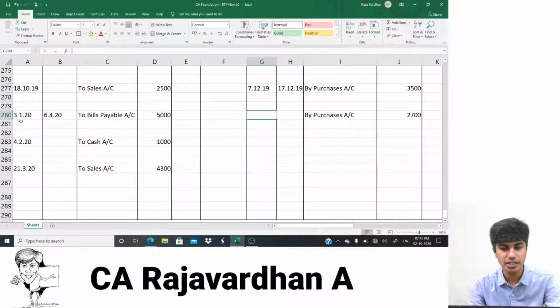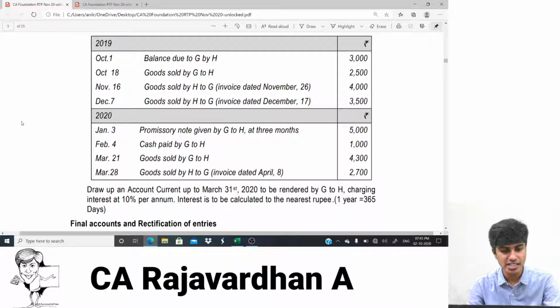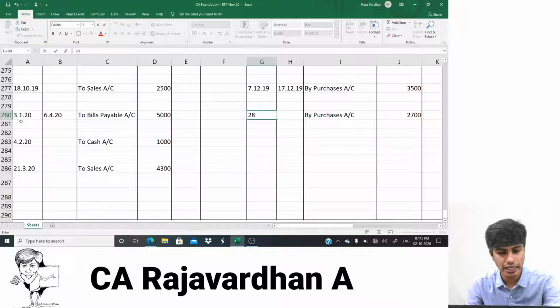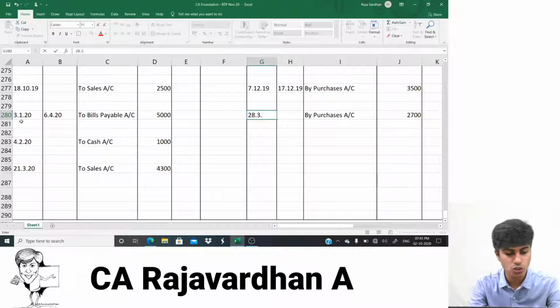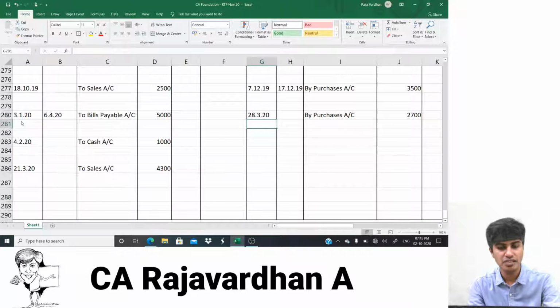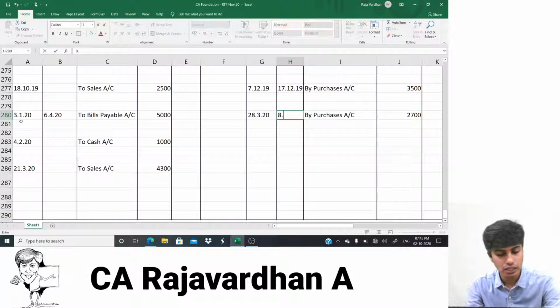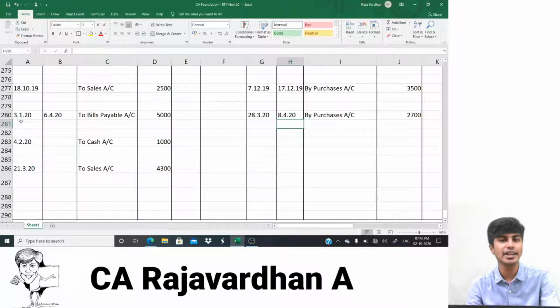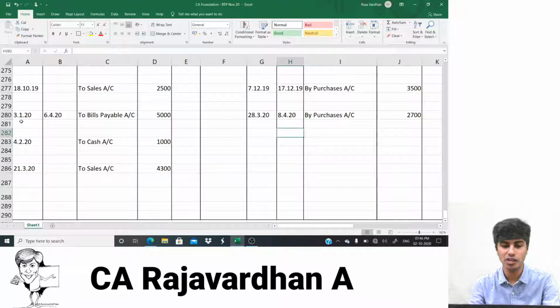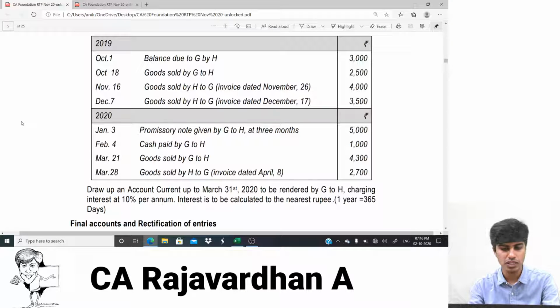Date. Which date is this transaction happening? This transaction is happening on 28th of March 20. Have they given any invoice date or something? Yeah, 8th of April 20. That's the date on which the amount needs to be paid. If they have not given an invoice, how can you pay? So date, due date, transaction, amount. Purchase account debit to H account. That's it. We're done with this.